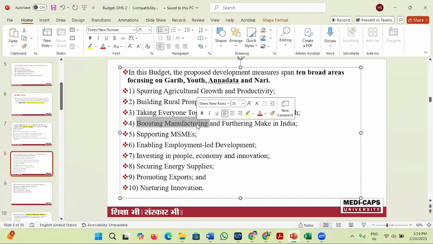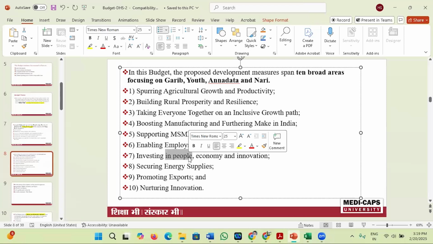Invest in people, economy, and innovation. Government wants to develop the people. That's why government has various policies to develop the people. Government wants to invest in the economy so that the economy gets good momentum of growth and innovation. It is simple. The major part of economic growth, according to Professor Schumpeter, is that profit is earned with the help of only innovation.